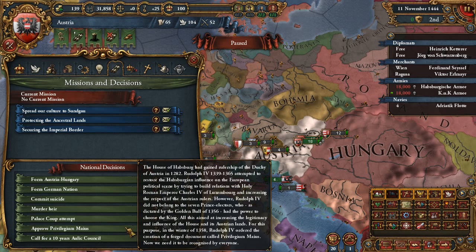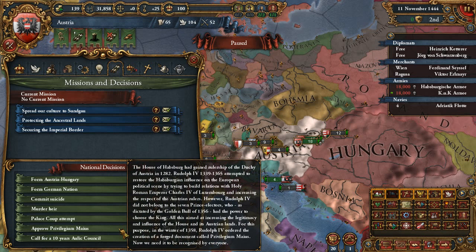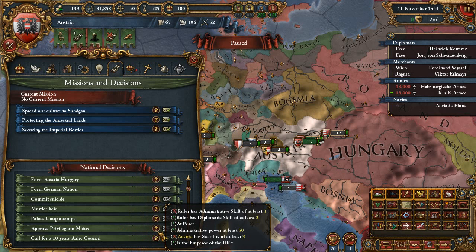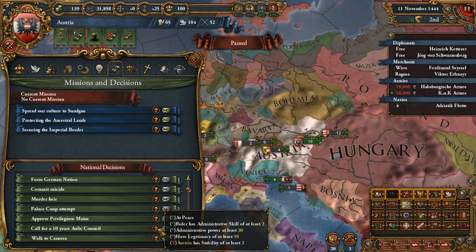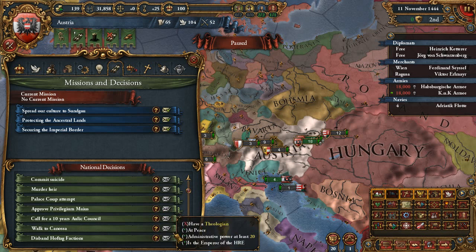Electors approve, electors angry. Administrative skill of at least 3, so not until our ruler dies, and stability of at least 3 too. 10 years Aulic Council, so we need stability.